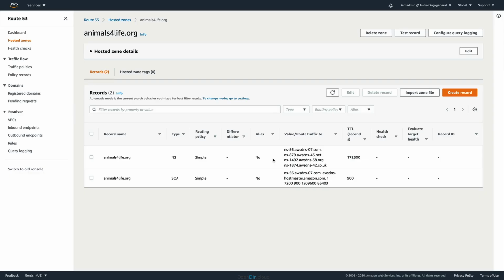Now that's the end of this demonstration where I've registered a domain. It's important that you understand how this process works end to end. I know it's a fairly complex topic, but it does pay to just try and understand this end to end. If you have any major problems with this, then I suggest you reach out to me.